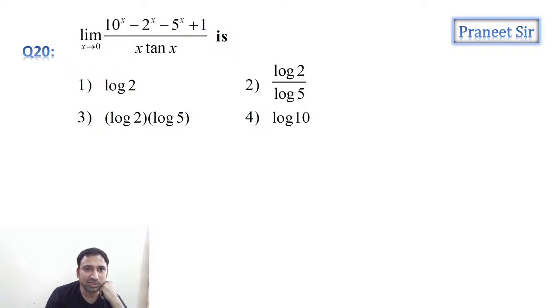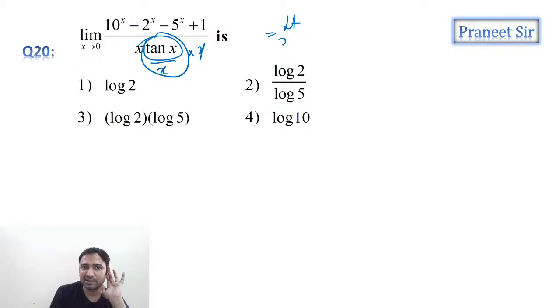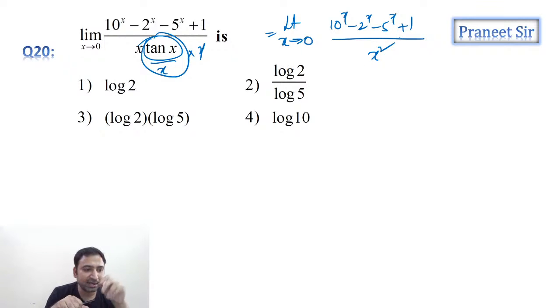Now let's move to the 20th question, guys. Can I replace tan x with x? Otherwise, you can do it like this also: multiply and divide with x. Anyway, this is 1. So finally, what are we getting? Limit x tending to 0, 10 power x minus 2 power x minus 5 power x plus 1 by x square. Can I write it like this? Now, can we apply L'Hospital rule?